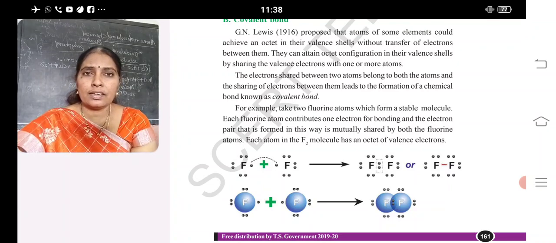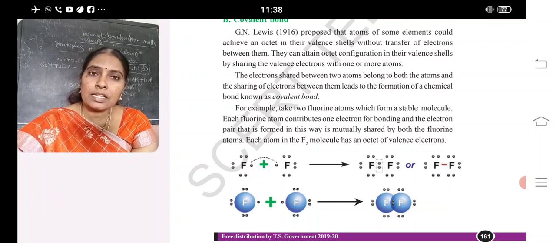In which year? 1916. See children, fluorine atomic number is 9. Its configuration is 2,7. How many are there in the outermost shell? 7. And the 7 are represented around the fluorine. In that 7, one is unpaired. You can see on the screen, the unpaired electron is also represented in the form of a dot.